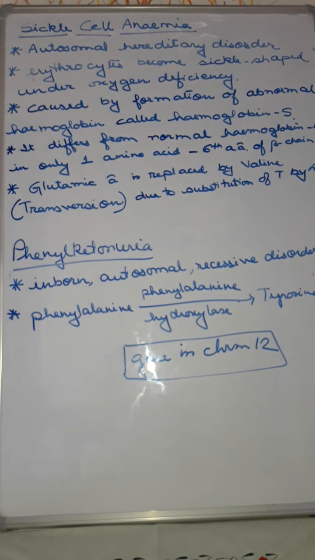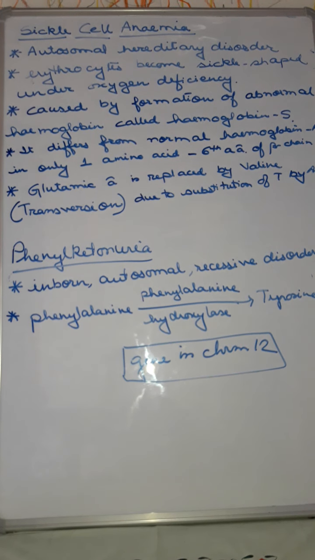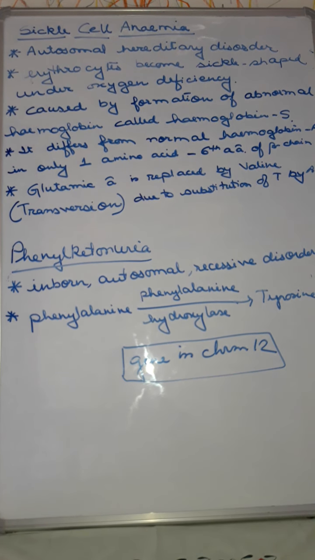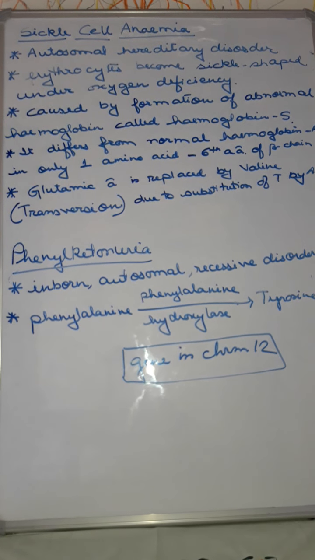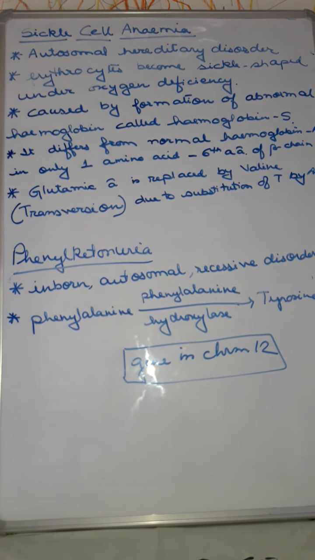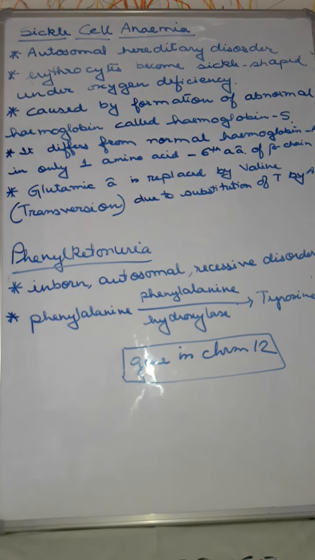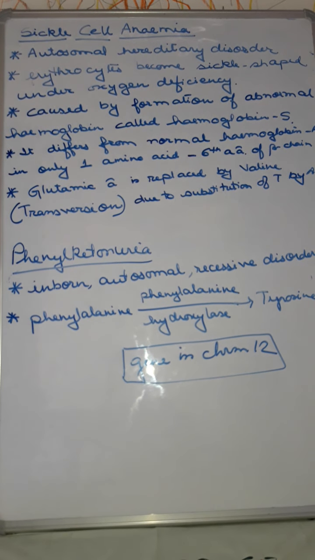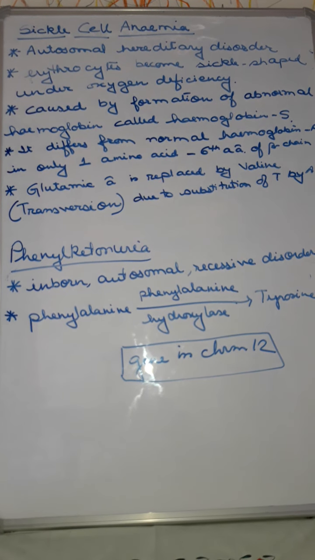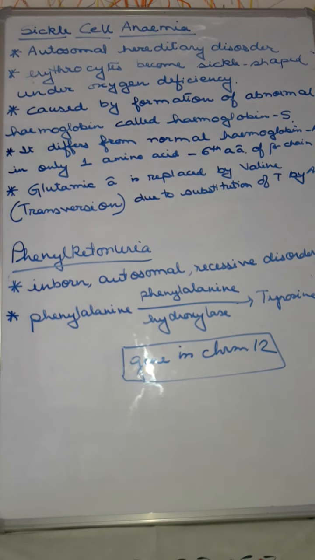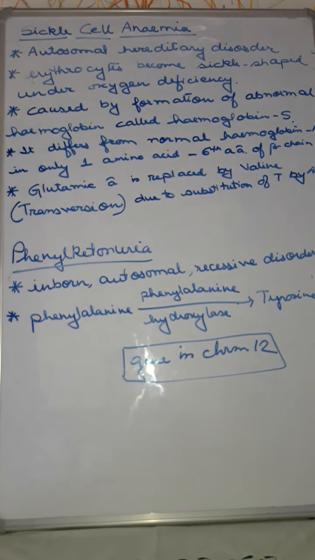Now the gene for the sickle cell erythrocyte is represented by HbS, that is the abnormal gene, and the normal gene is HbA. So if we cross these, then according to the Mendelian principle we get a ratio of 1:2:1.